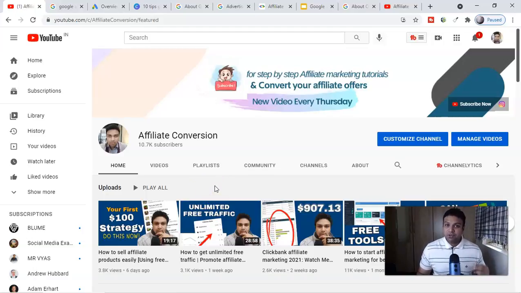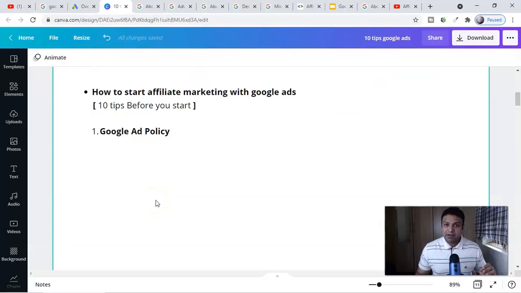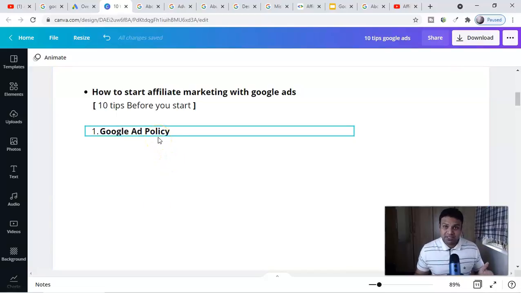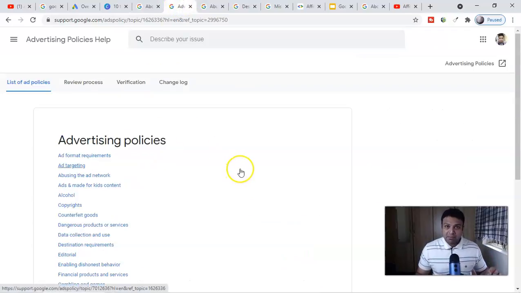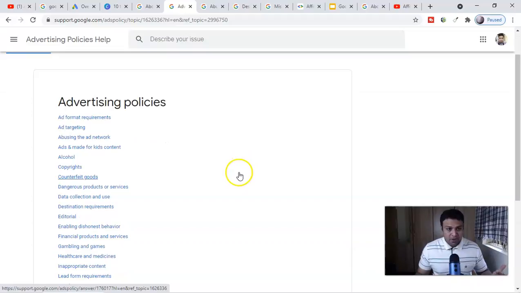So before you start your affiliate marketing campaign, the number one thing where you have to spend a little time is Google ad policies. They have advertisement policies, and they have 6 egregious policies. If you violate these 6 egregious policies, they will suspend your account. But there are 3 very important policies which affiliate marketers generally face. I'm going to cover that.